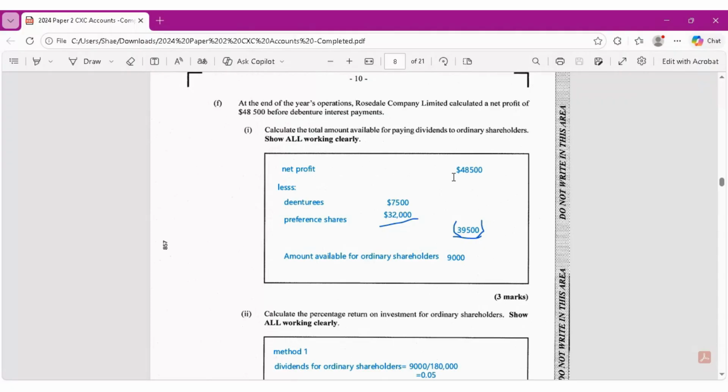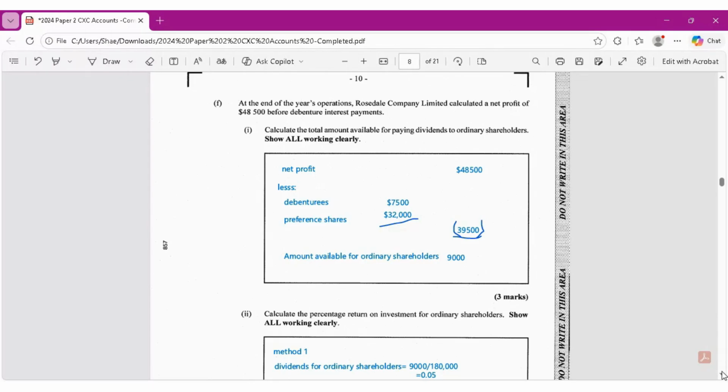We just calculated that debentures would be 7,500 for the interest, and $32,000 would be paid over to the preference shareholders. So we need to find the total that we're going to subtract from our profit before what is available to ordinary shareholders. So 7,500 plus 32,000 gives us 39,500, and we subtract this amount from our net profit to give us the total that will be available for ordinary shareholders.